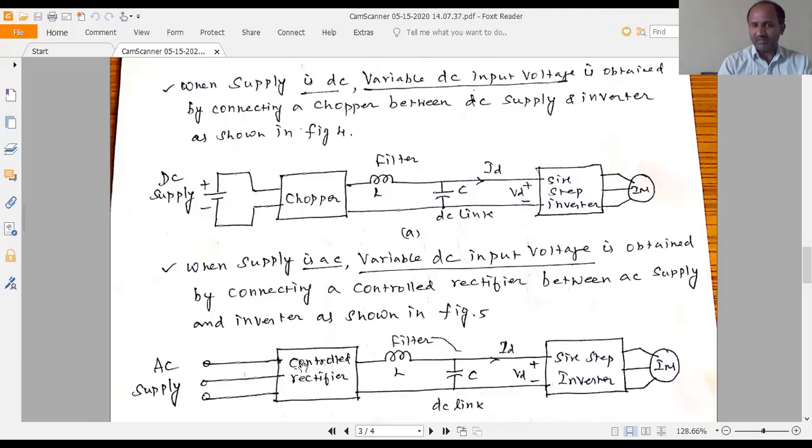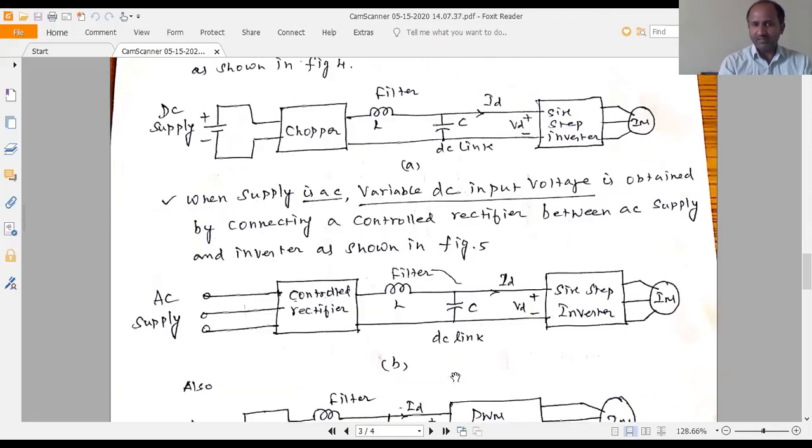Here also the capacitor is connected in the DC link in order to reduce the harmonics.